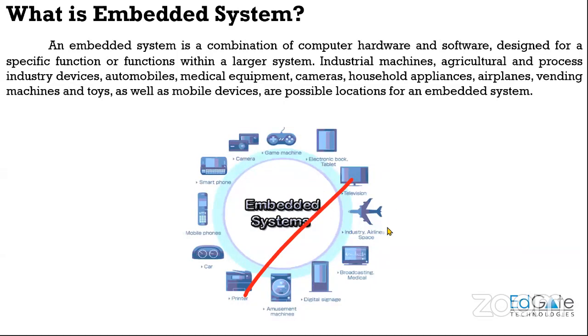You have television, aeroplanes, in the sense that there are a few parts in aeroplanes which are embedded systems. Then gaming machines, cameras, mobile phones. In cars, you have a few things which are embedded systems. Then your printer, washing machine, etc. Those are the main examples of an embedded system. Embedded systems are available in and around you. They are available everywhere in the world, right?